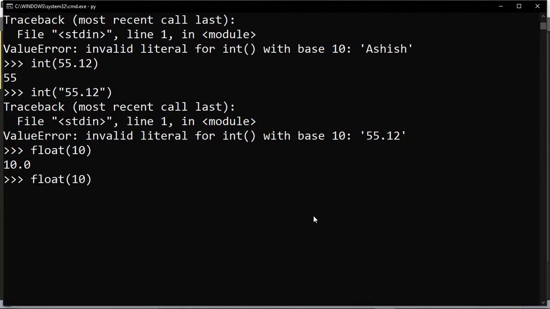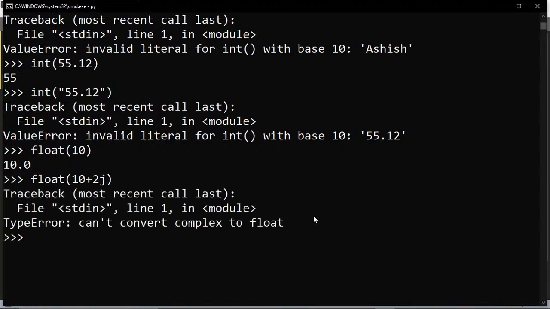Of course, if you want to convert something like 10 plus 2j, it is not possible. It will show an error. And if you want to convert Boolean type of data, what is Boolean type of data? Boolean type of data is true and false only. So of course it will show a result that is 1.0 for true and 0.0 for false. So this is possible.